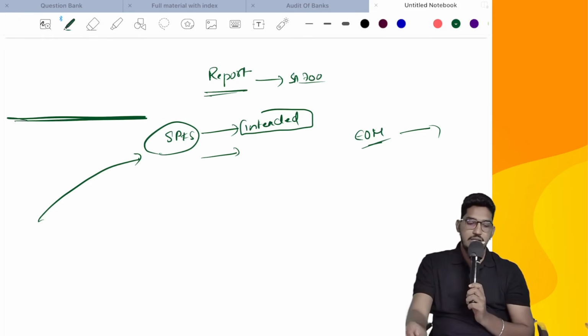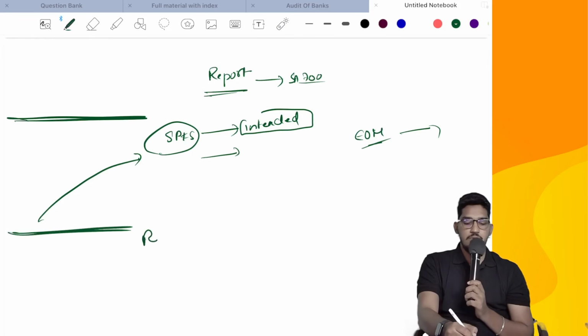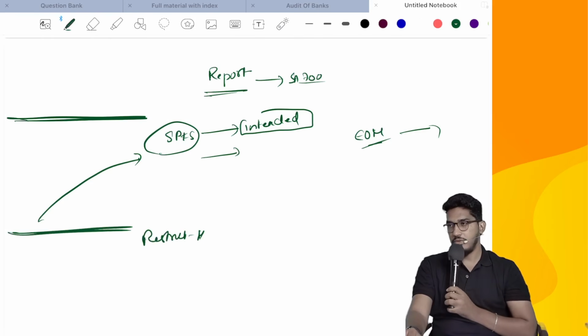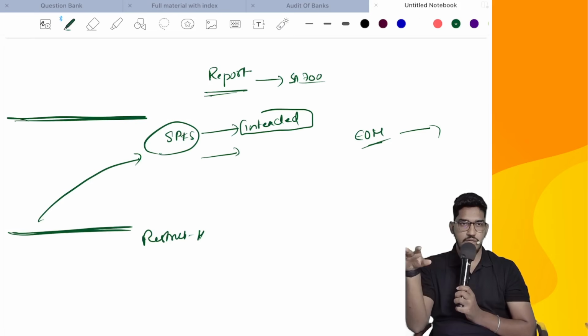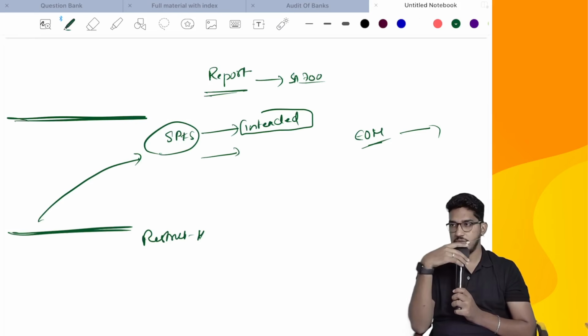And in addition to that, the standard also says to the extent possible, restrict the distribution of this special purpose financial statements and audit report also. Don't just, like normal financial statements, upload on your website. Don't just circulate it. Do a limited distribution. What do you mean by limited distribution? Whoever is the intended user, to those people only you submit it. Don't unnecessarily update it on your websites. Don't unnecessarily circulate it to everybody. So please be careful. Restrict the distribution and use of that special purpose financial statements and the audit report. That's all. Standard is over.